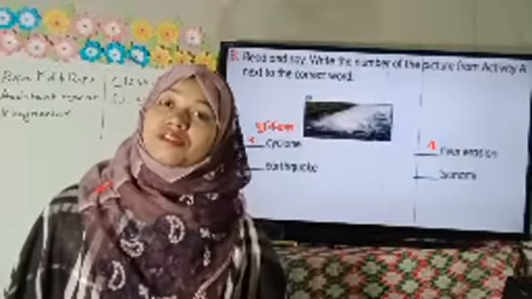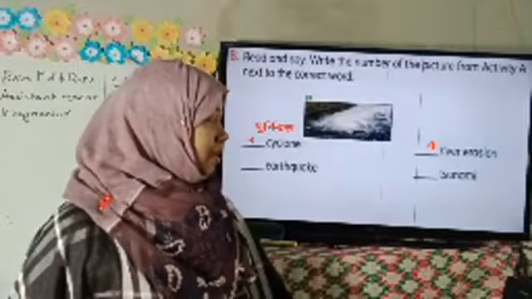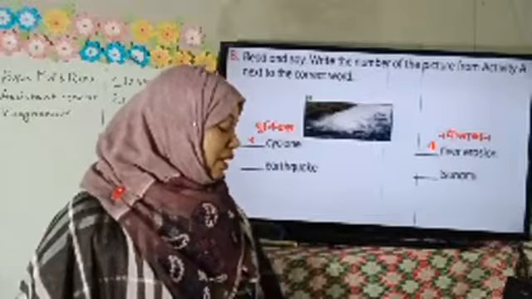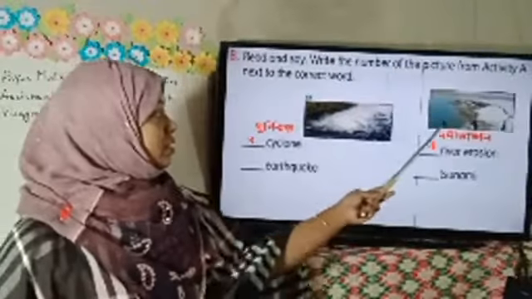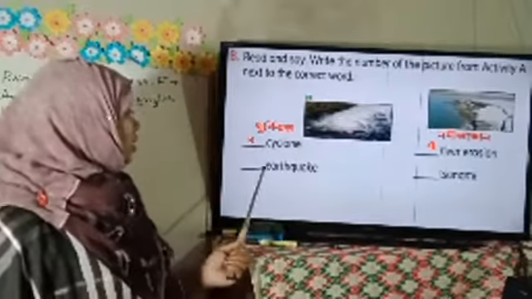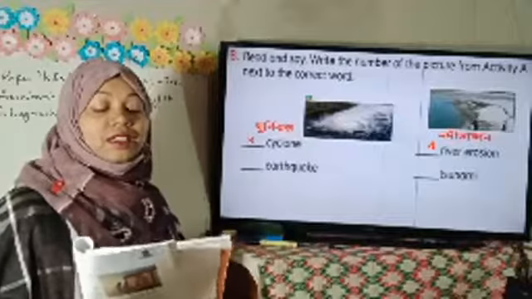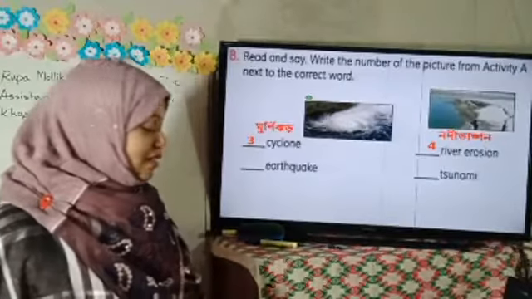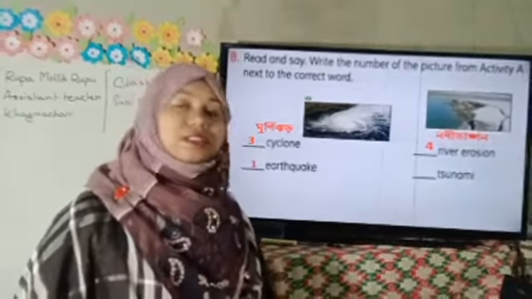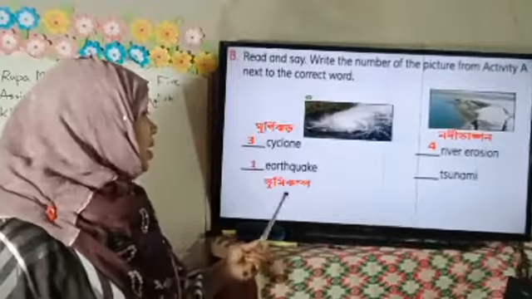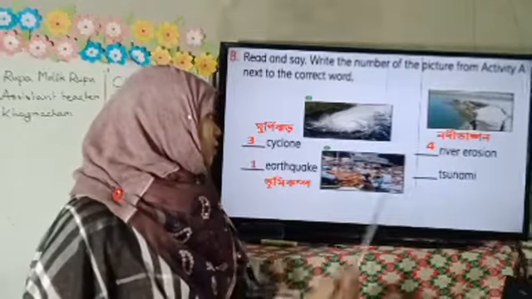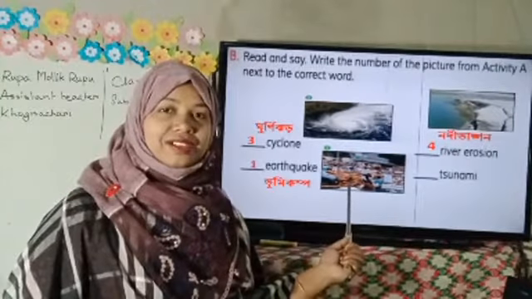So what do you mean by river erosion? The Bengali meaning? It means Nodi Bhangon. River erosion, Nodi Bhangon. And the picture of river erosion is here, right? Number 4 picture. Okay, now earthquake. We can see maybe the first one is earthquake. Yes, it's earthquake. And earthquake in Bengali we say bhumikampo. Earthquake means bhumikampo. And this is the picture of earthquake, right?